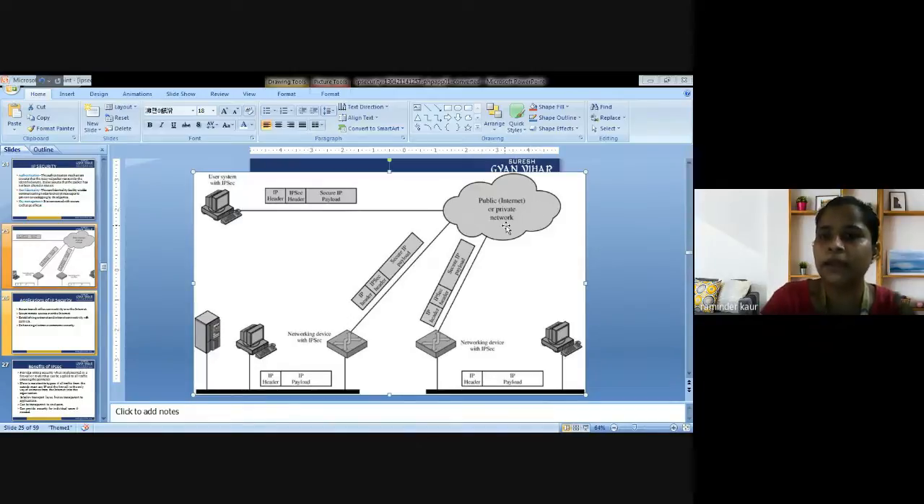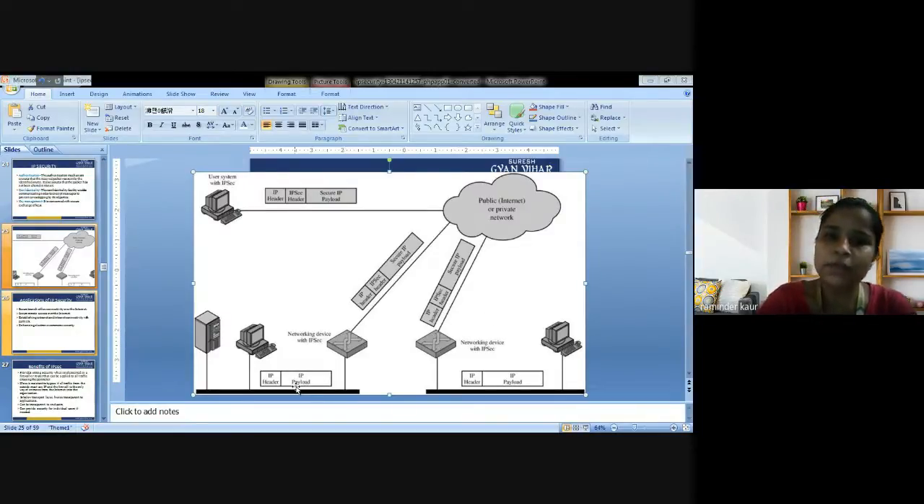It is a public network, or it could be a private network depending on the requirement. So what could be my message? That could remain the same: IP header, IP security header, secure IP payload. Next, there is a networking device that is with IP security. Again, there is a networking device with IP security. So this is the whole process of IP security that is explained with the help of the picture.